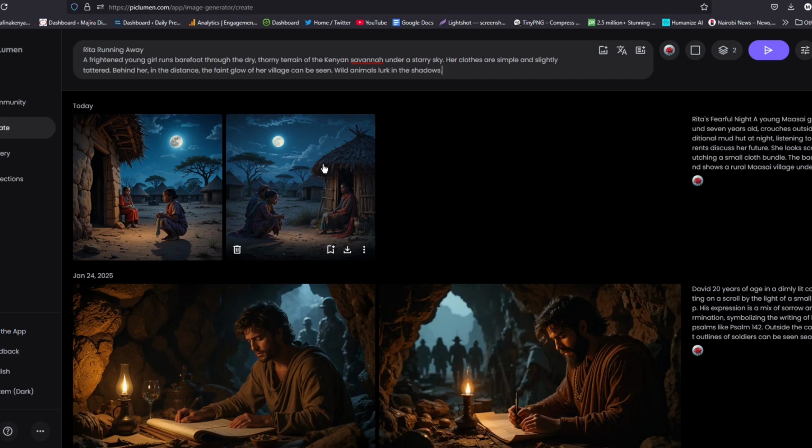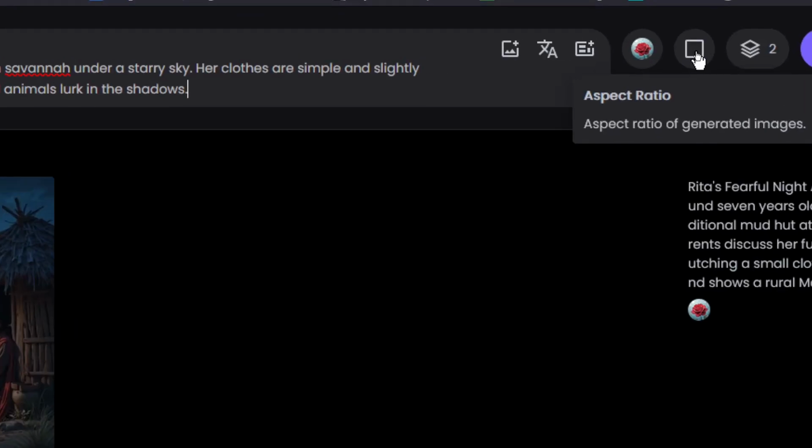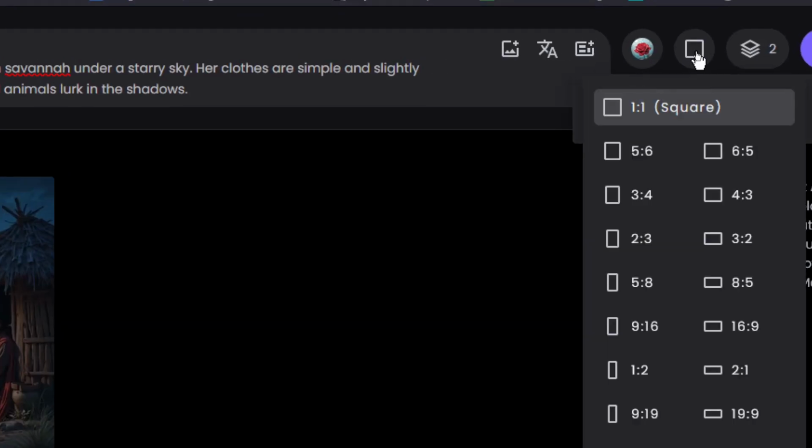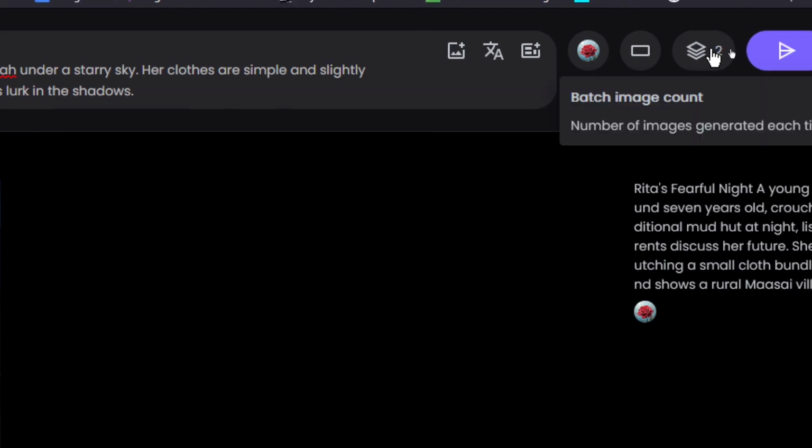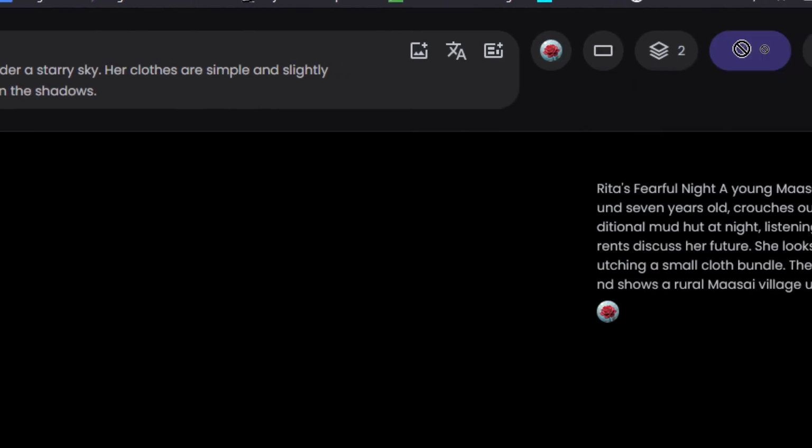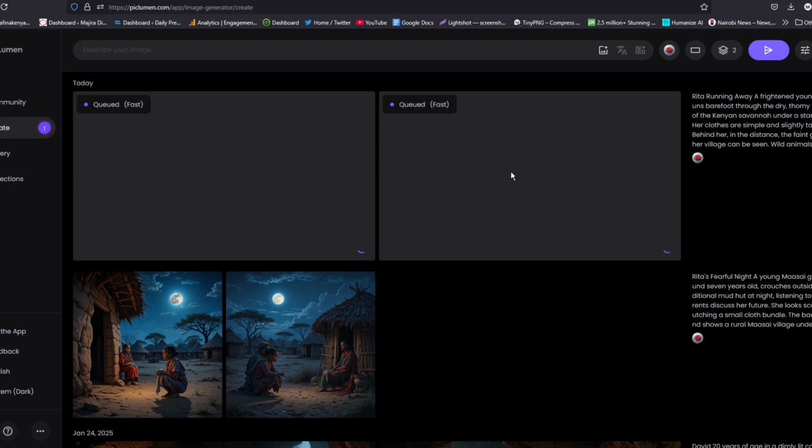Now there is one thing that I forgot to show you in the first generation, which is the aspect ratio, the ratio of your images. You have to select the size of the images that you want. Our first two images were generated in a square, that was a 1:1 ratio. However, if you want the landscape images, go ahead and select 16:9, or if you want mobile size photos or images, go ahead and select 9:6. So I'll select 16:9 and leave the number of images to 2, and then click on submit, and then give it time to generate.